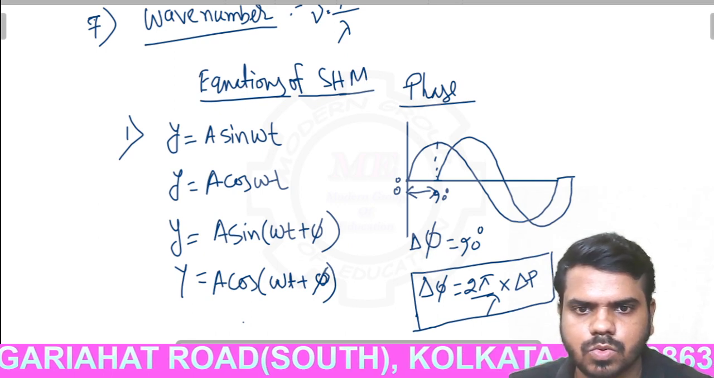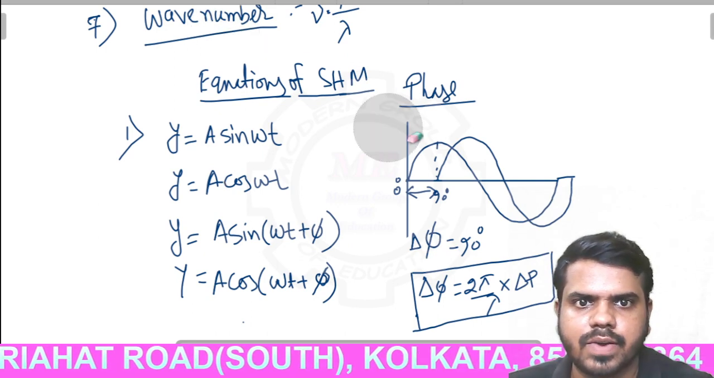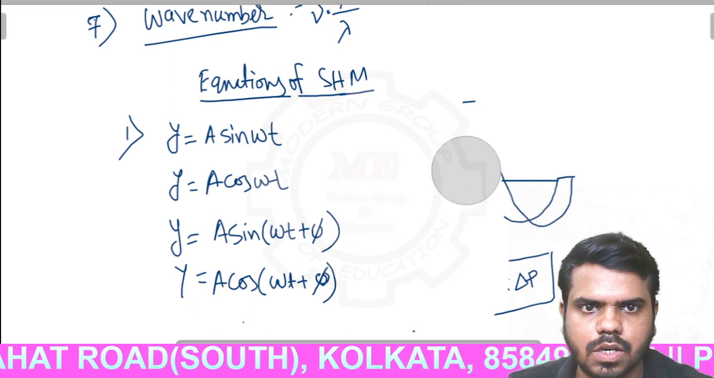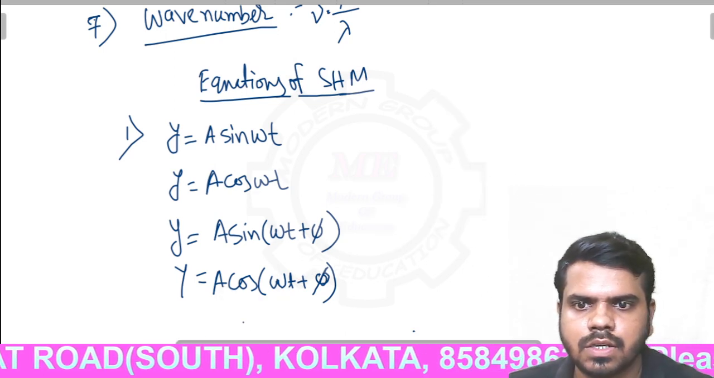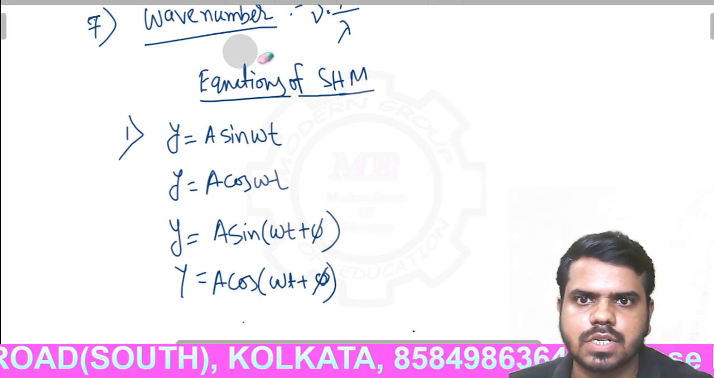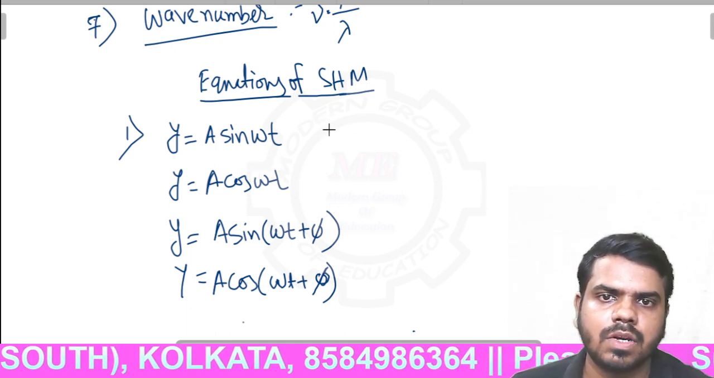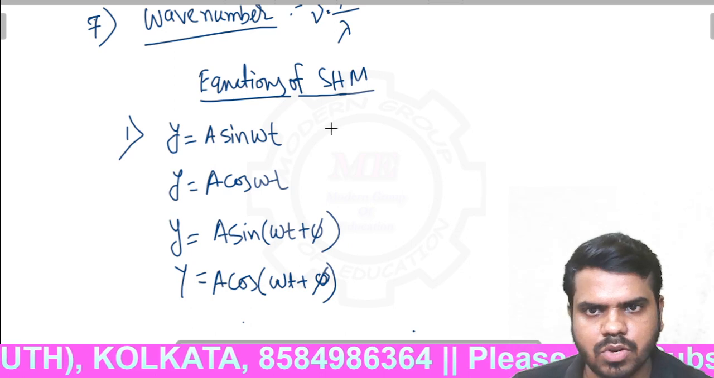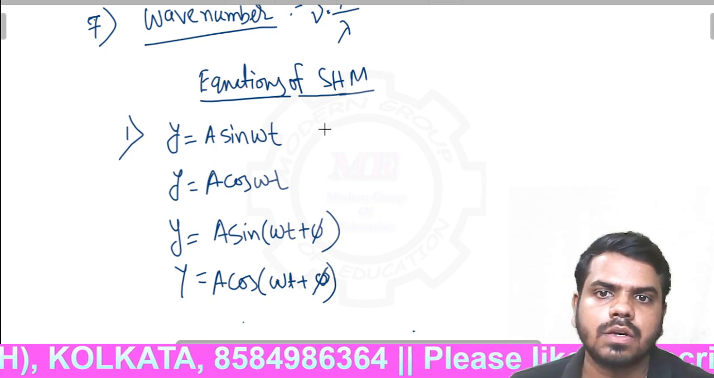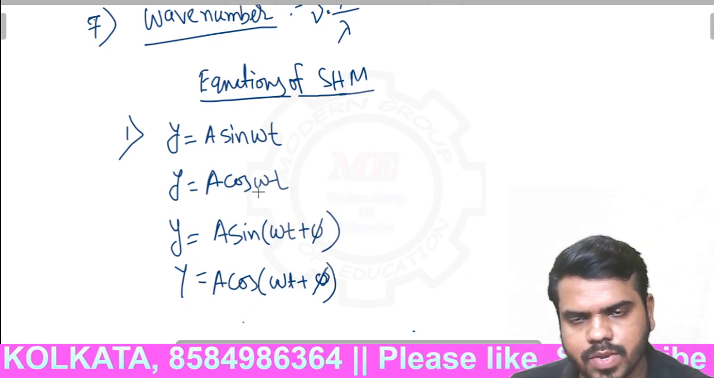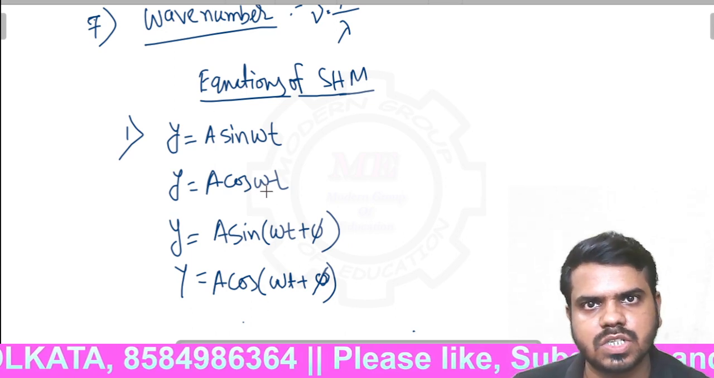Okay, so I am stopping this part, so you have understood the phase. Now what is the difference between the equations? y equal to a sin omega t means the oscillation starts from the mean position, and a cos omega t means the oscillation starts from the maximum position, maximum amplitude.